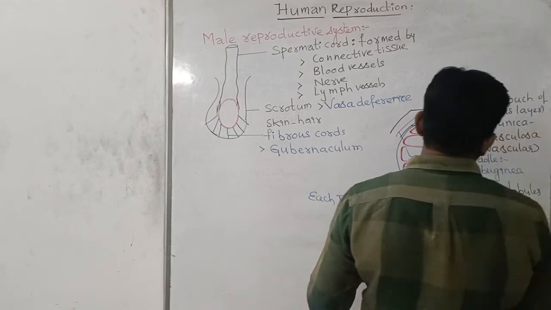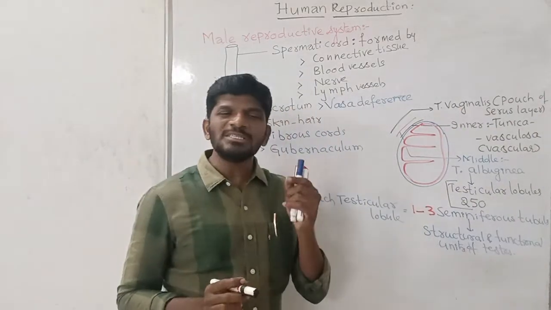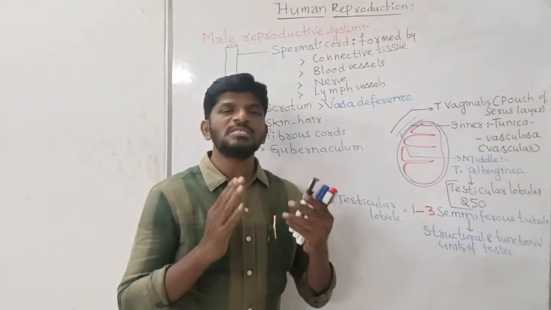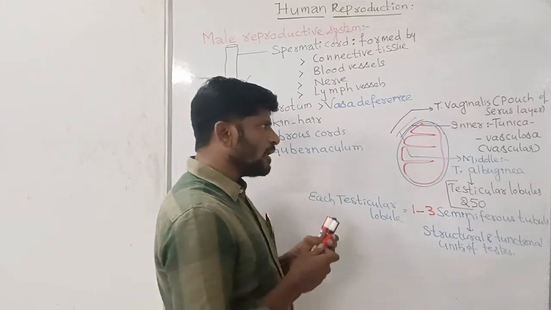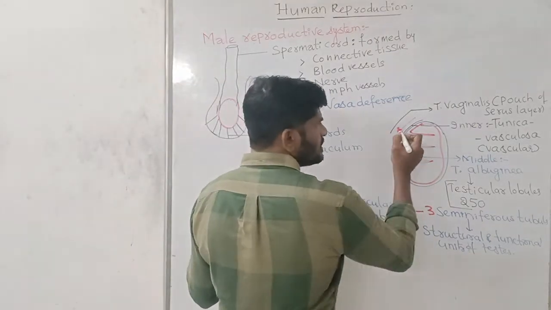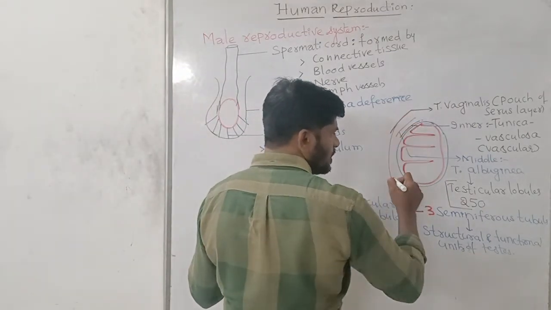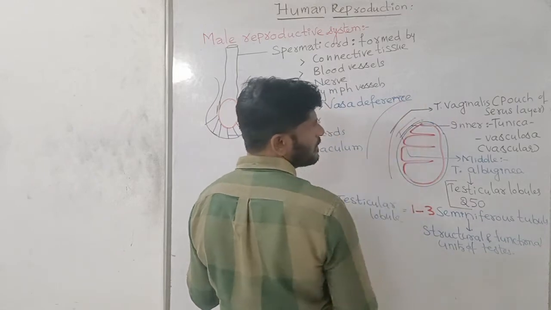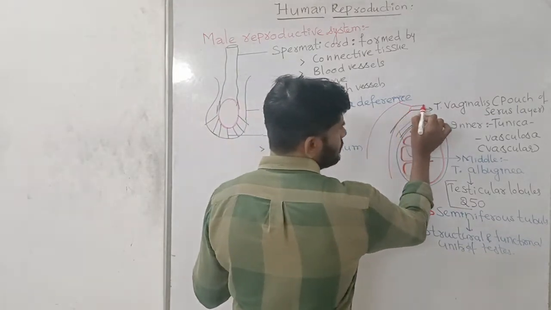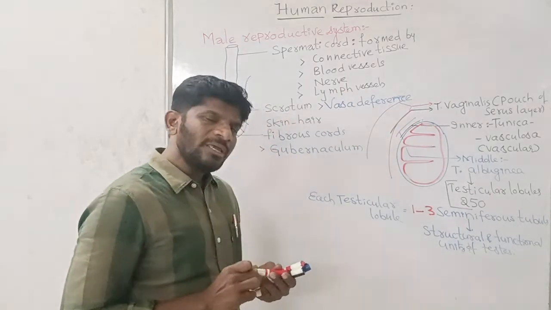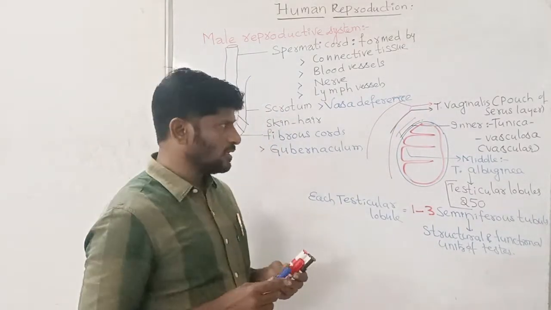And that tunica vaginalis is not a single layer. It is a double layer, meaning there is an outer layer and also an inner layer, put together called the tunica vaginalis.